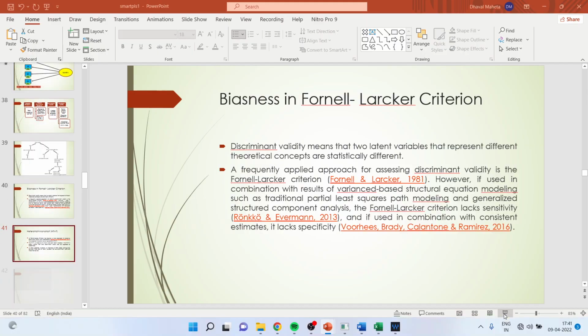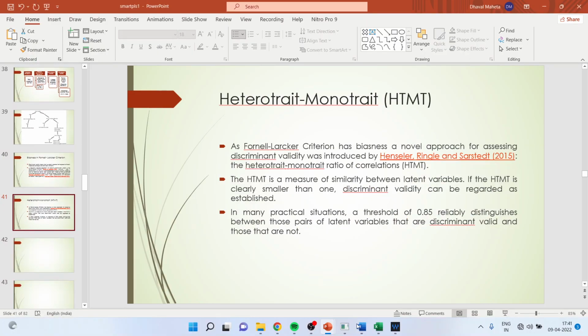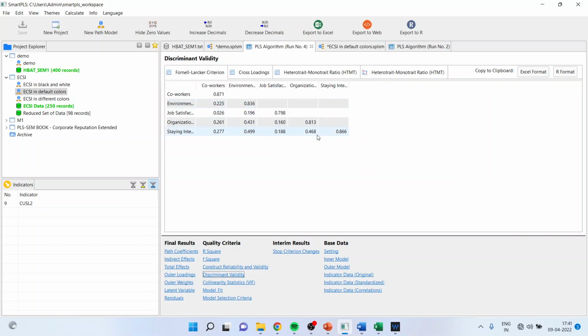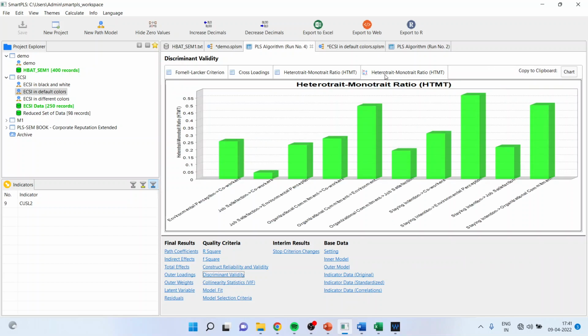achieved. So for this purpose, we will have to go in SmartPLS, click on discriminant validity, and click on HTMT. Now all of them are green. It means that there is nothing to worry about. Things are working perfectly because all of them are less than 0.85. At any moment of time, if you forget the threshold limit, you can again click here and you will be able to see it. If they are all green, nothing to worry.